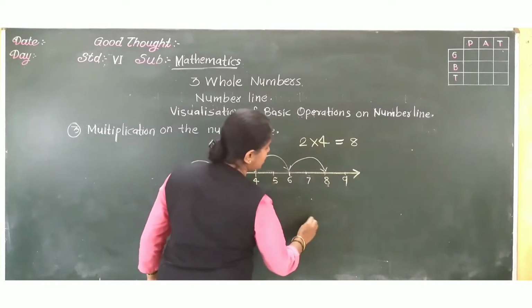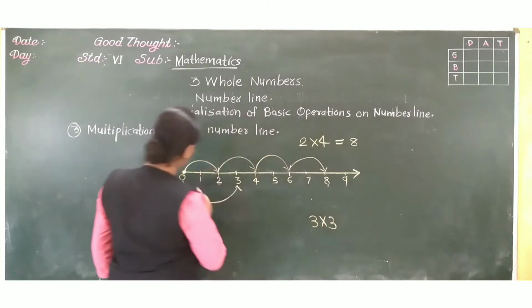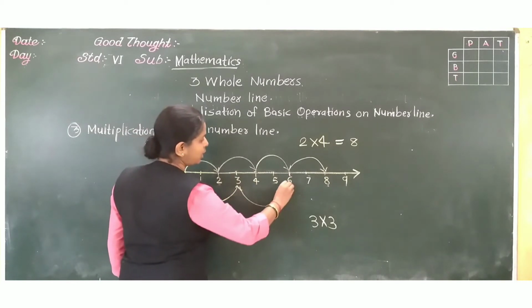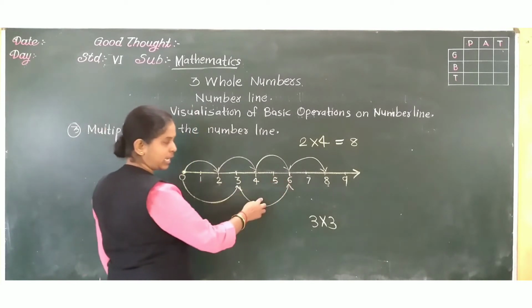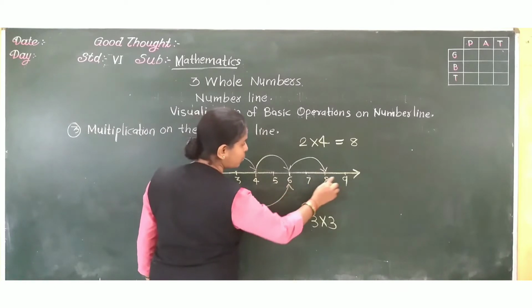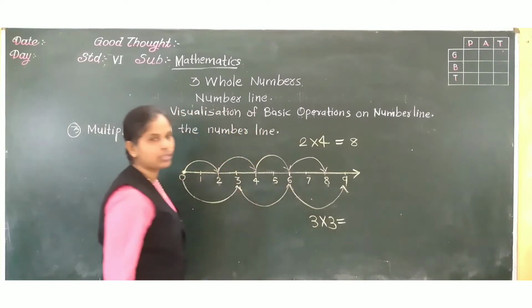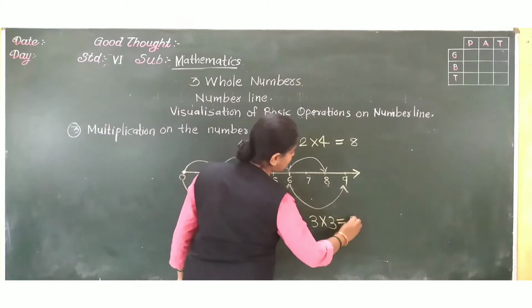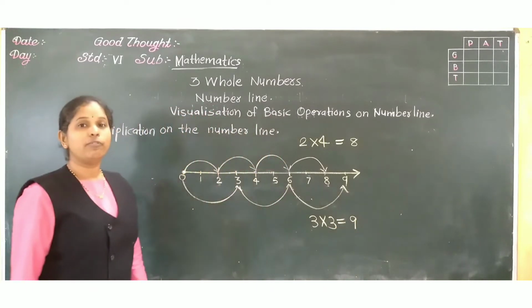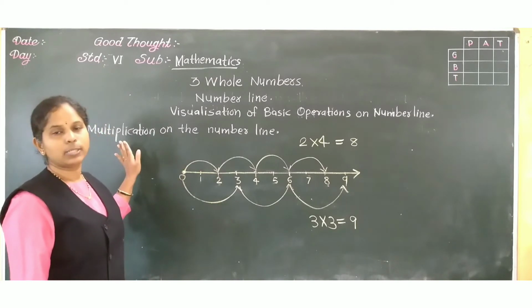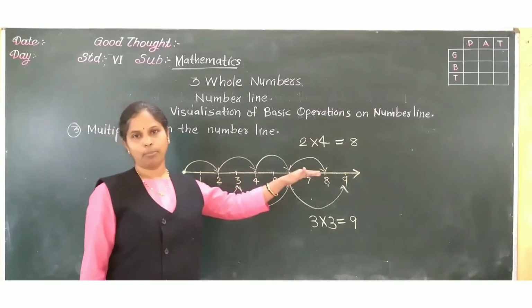So 0 to 3, then again 3 gaps, 1, 2, 3. This is the second gap. Again the third gap, 1, 2, 3. That is here. So 3 threes are, where did we reach? 9. So 3 threes are 9. In this way, we can show addition, subtraction and multiplication, these basic operations, on the number line.